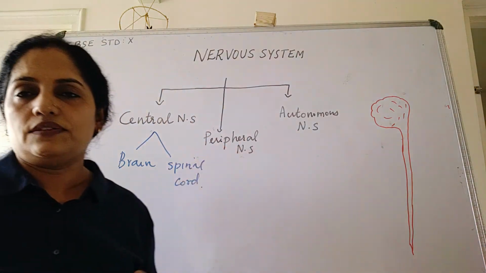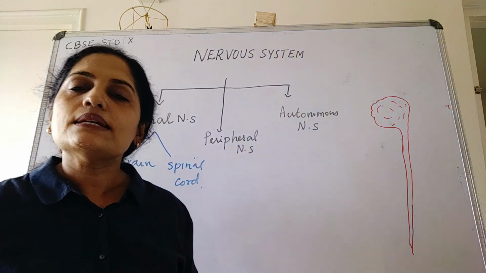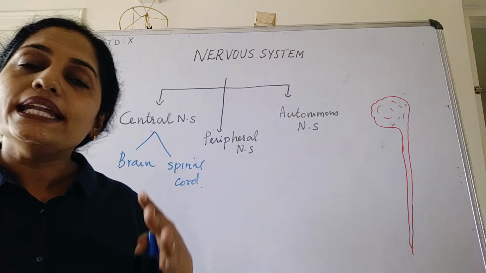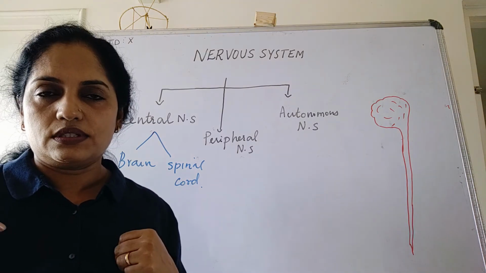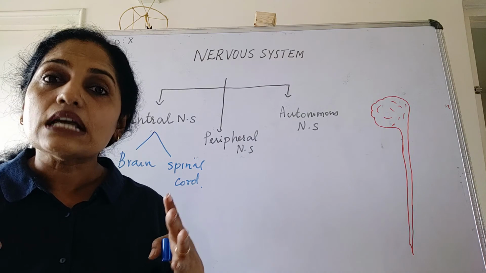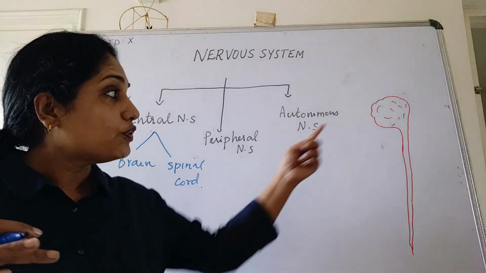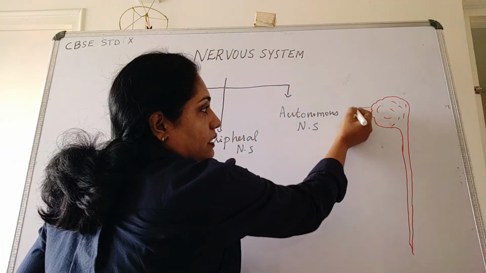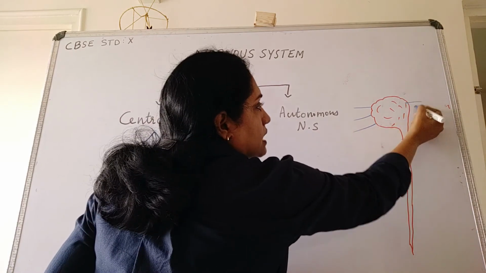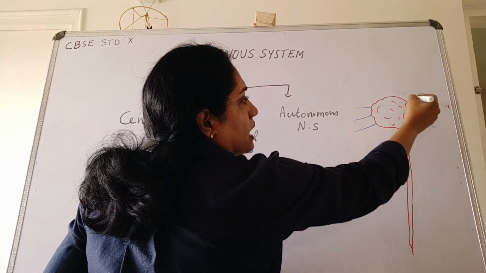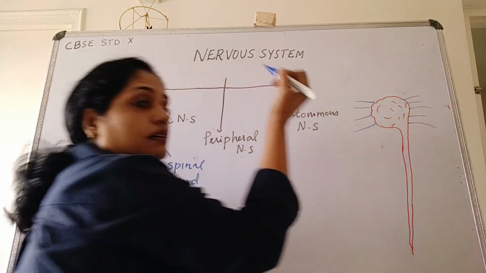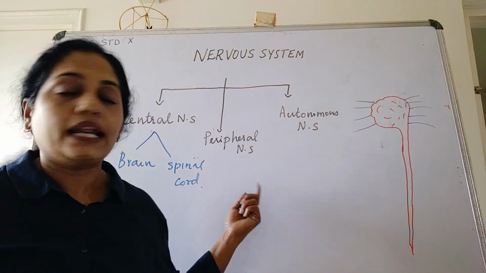Next, the peripheral nervous system. The peripheral nervous system is composed of cranial nerves and spinal nerves. Cranial nerves are the nerves that emerge from the brain. These are called cranial nerves. There are 12 pairs of cranial nerves.